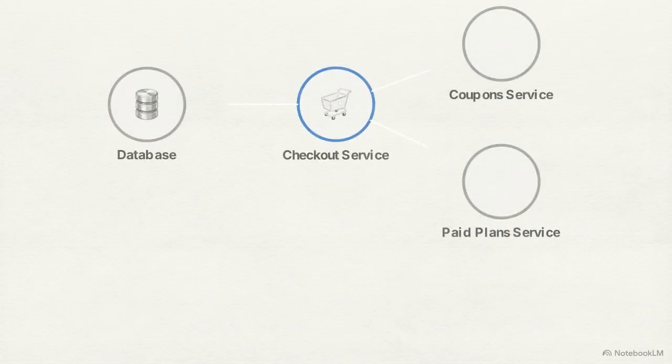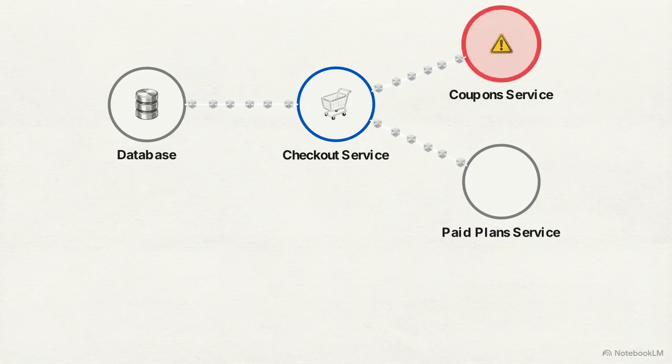This diagram models a standard synchronous e-commerce architecture. We have a central checkout service handling a user's order. To complete the transaction, it makes synchronous calls to a local database, a coupon service, and a paid plan service. Now, observe what happens when a non-critical downstream dependency fails.